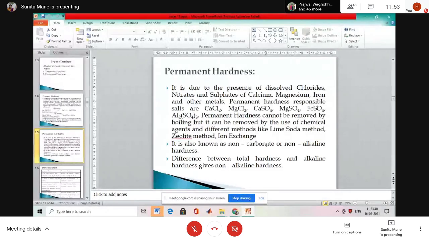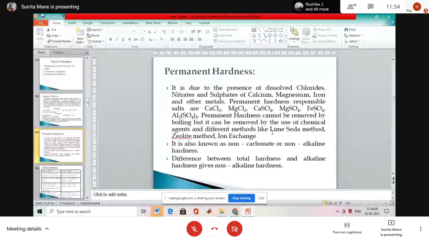There is an option. What is the option? It can be removed by using a different type of method or chemical reaction done on it. What is that? First one, the lime soda method. The hard water will get converted into soft water. Lime soda method, zeolite method, ion exchange process. These three methods are used for water softening. The permanent hardness can be removed by them.